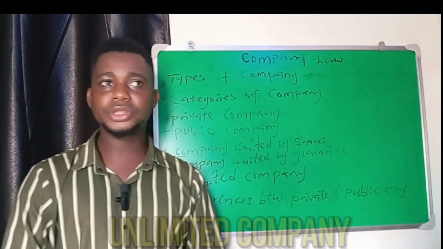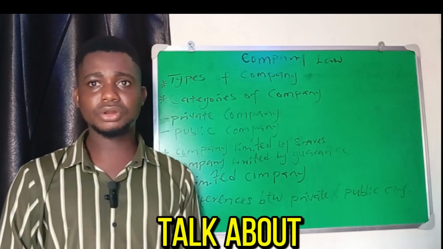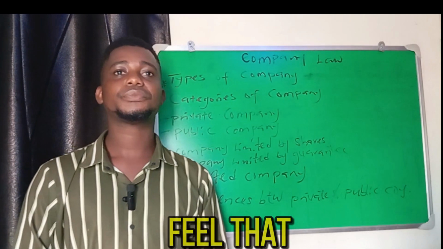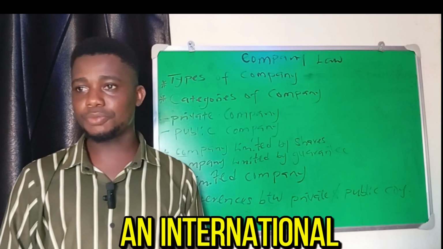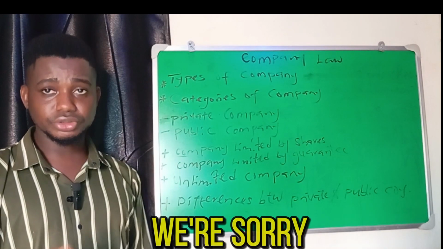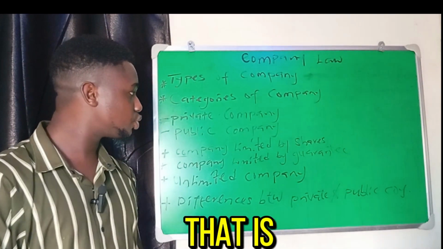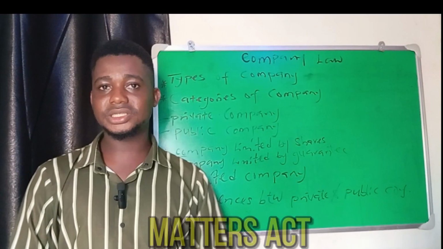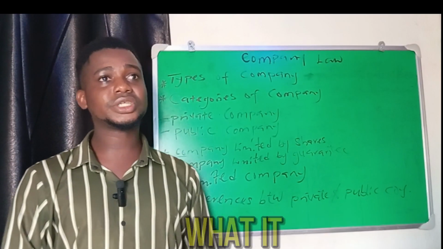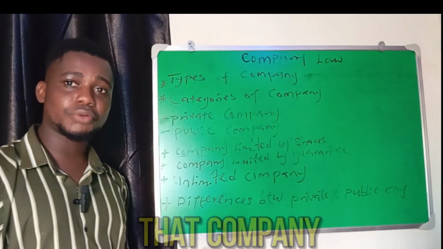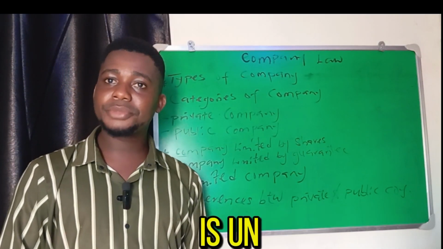Then let's talk about an unlimited company. Before, when we talked about an unlimited company, I personally used to feel that it is an international company that has a larger scope of operation. But sorry to burst your bubble, that is not what we mean by an unlimited company or what the Companies and Allied Matters Act 2020 contemplated. What it means is that the liabilities of the members of that company are unlimited.